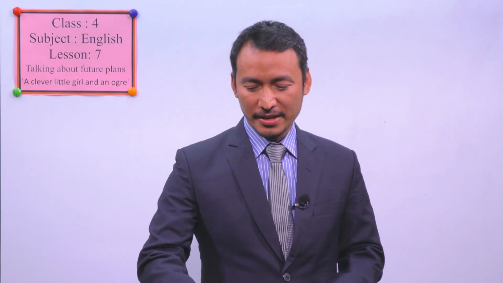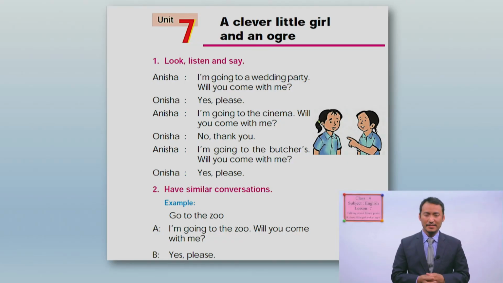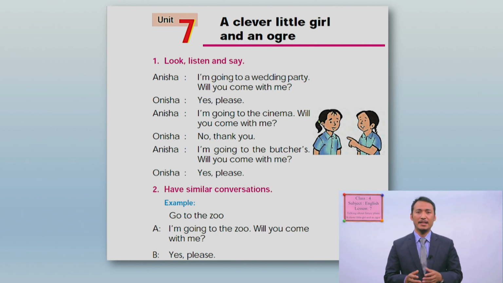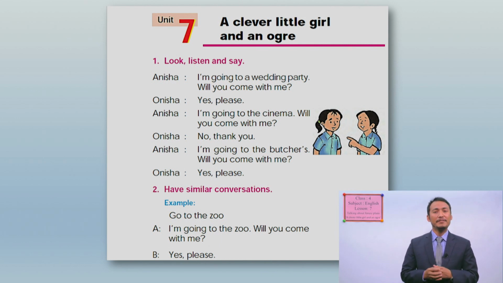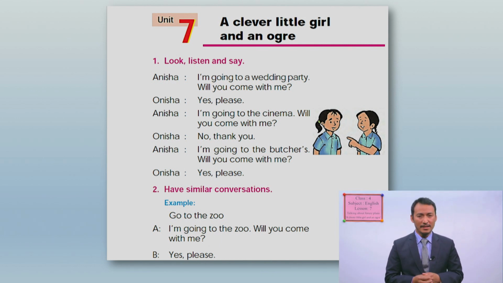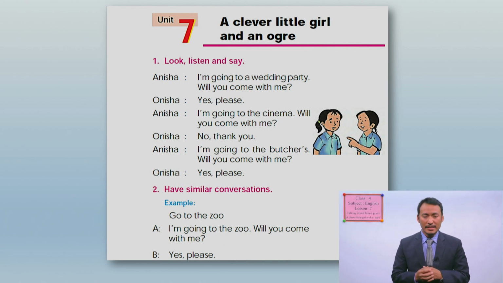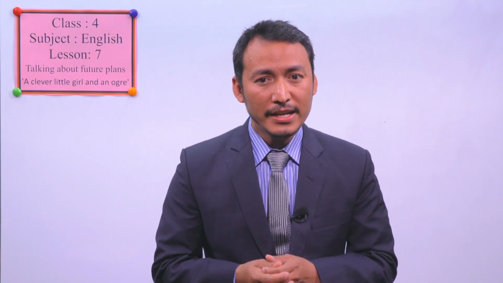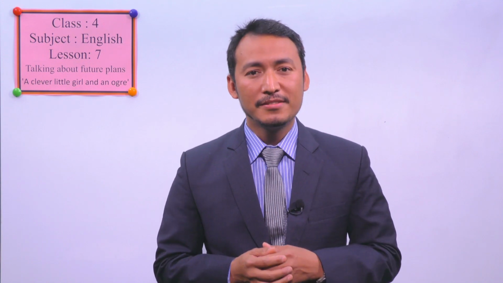Okay? Let me show you the picture of our lesson. This is the book. This is page number 47 of your book. Do you have this book? Please open your book on page number 47 and have a look at this page. And we have here Unit 7, a clever little girl and an ogre. This is the unit name. And we have exercise 1 and 2 for today's lesson. And we have a story about an ogre and the little girl.